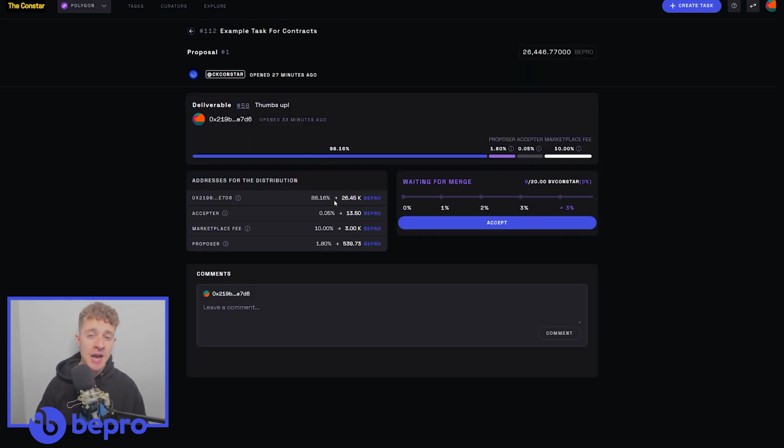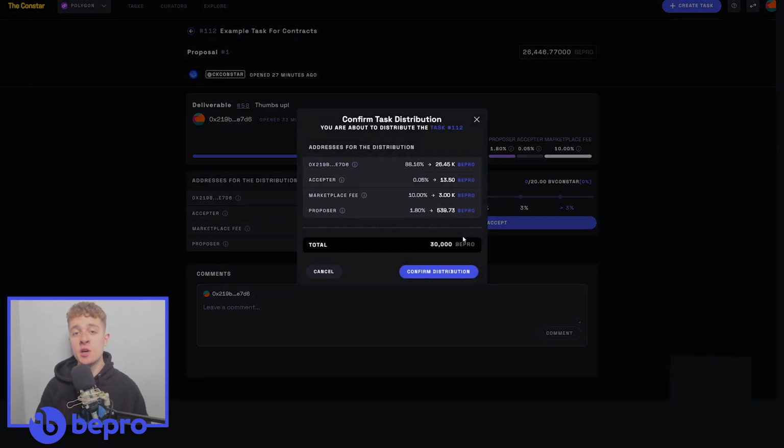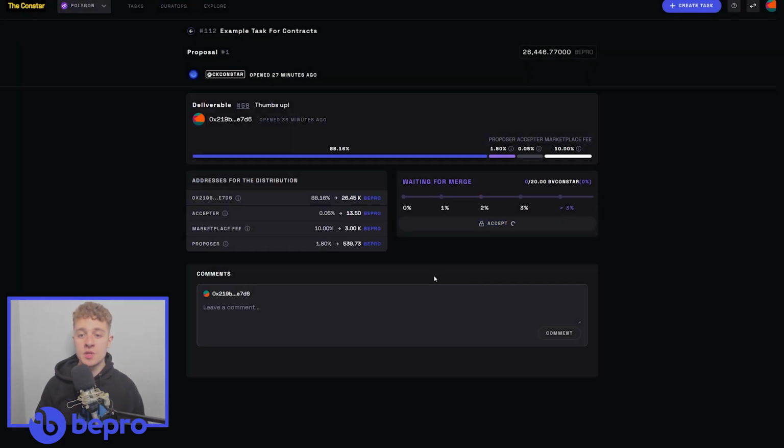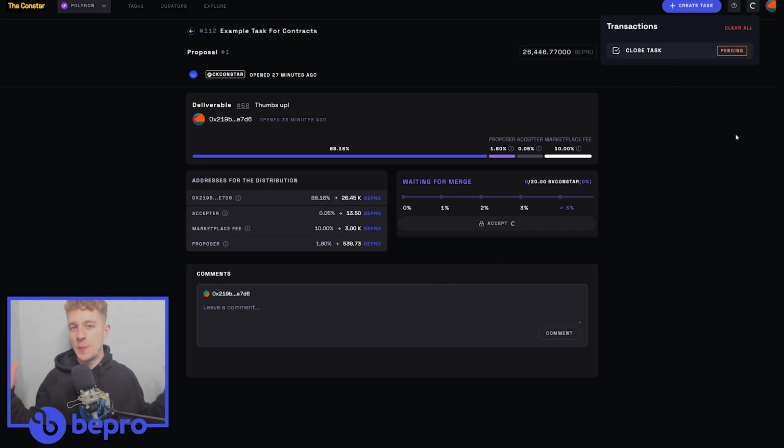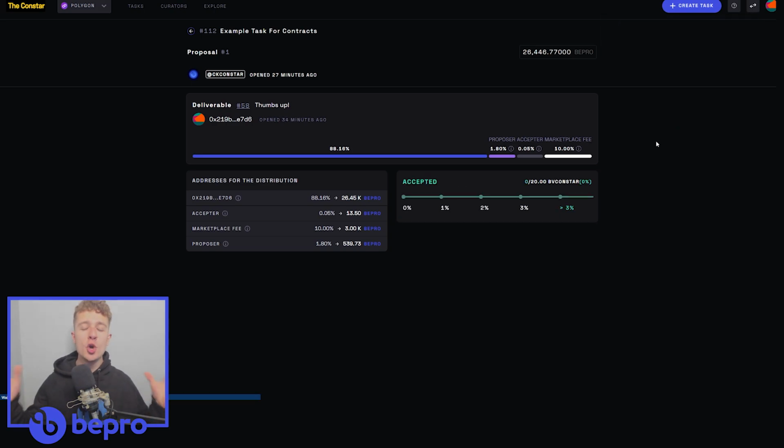So essentially, as a task participant, once you've uploaded your deliverable, then all you need to do is sit back and relax and let the curators of the network handle the rest of the work. Once somebody comes along and confirms the distribution, a contract will come up, and then all they will need to do is simply confirm the transaction. Now, through the power of the Bepro Network application, you were just able to make money online. Never has it been this easy to connect with businesses to make money online through the power of blockchain.